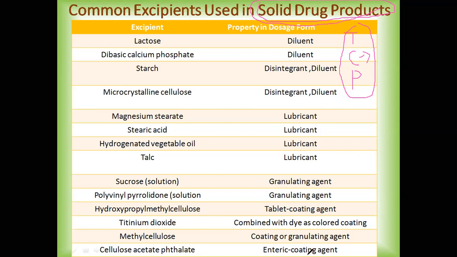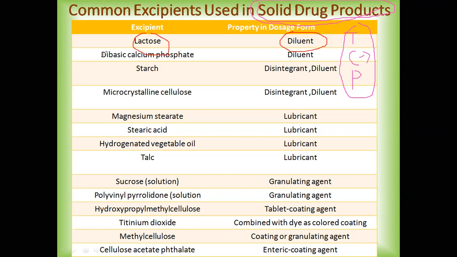Now, firstly, we have with us excipients such as lactose. Now, lactose is mainly used in tablets as well as in capsules, even in powders, mainly as a diluent. Now, diluents are the agents which increase the bulk of the formulation.